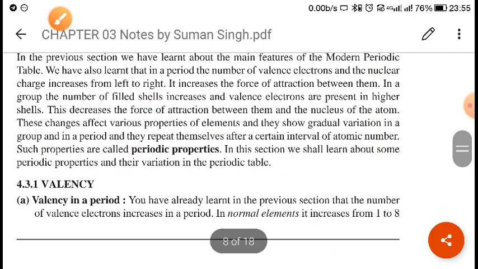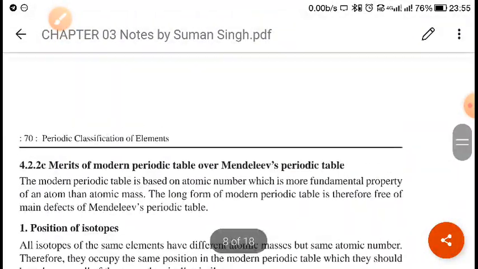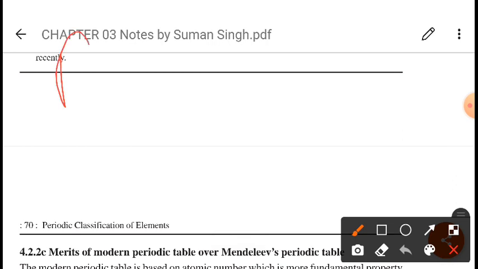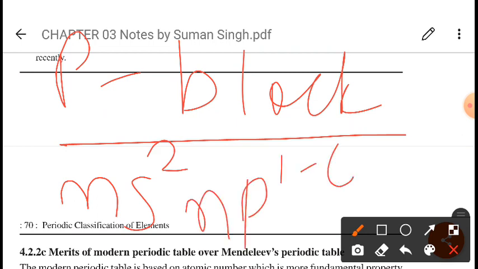Now P block. Why is it called P block? Because the last electron enters the P orbital, and its general electronic configuration will be ns2 np1 to 6.